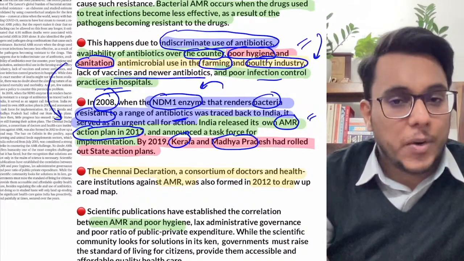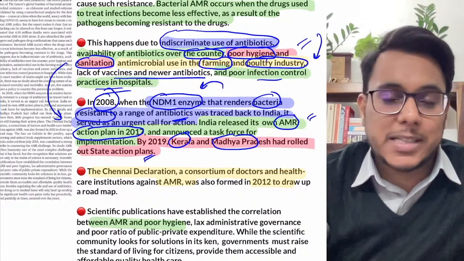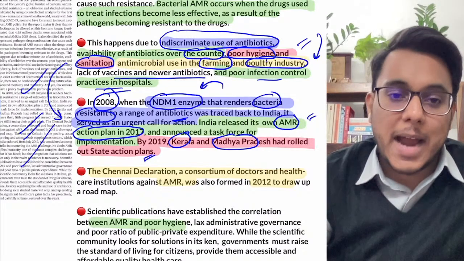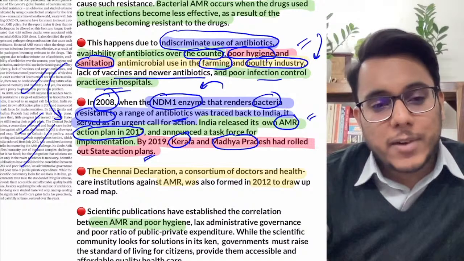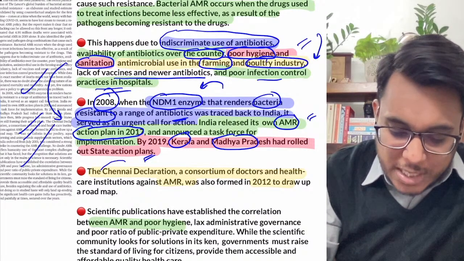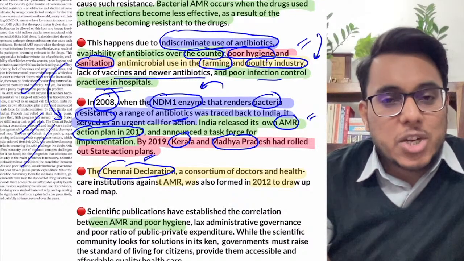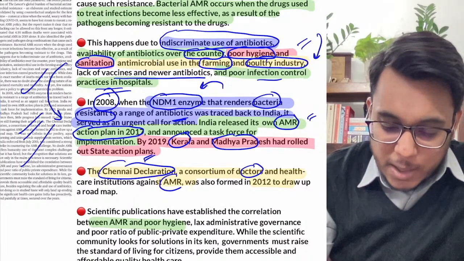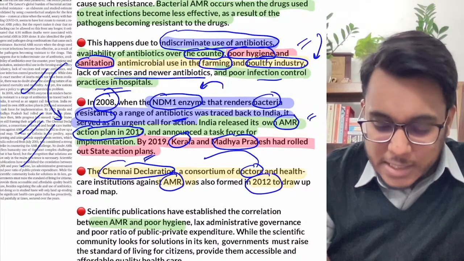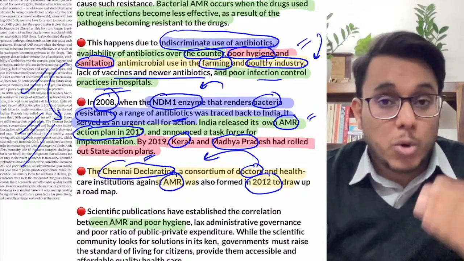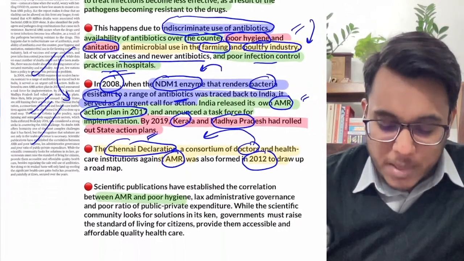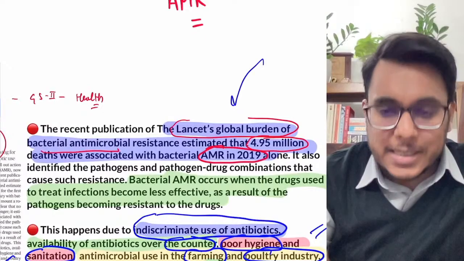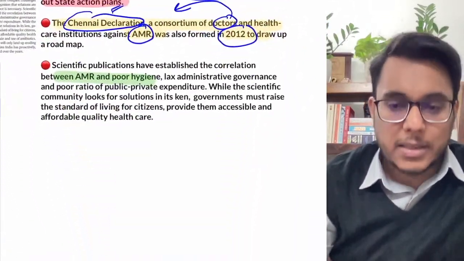Kerala and Madhya Pradesh have already released their state action plans, but many other states have not come up with them till now. So the article says the state governments need to become more proactive. Moreover, there is also the Chennai Declaration, endorsed by a group of doctors and healthcare institutions against antimicrobial resistance. In 2012, governments were asked to come out with action plans. Now we need to become more proactive because of this Lancet report, which is an eye opener.